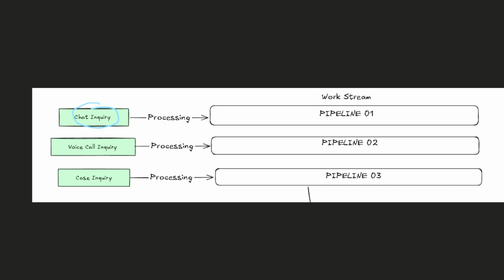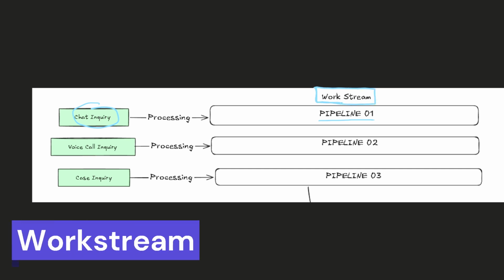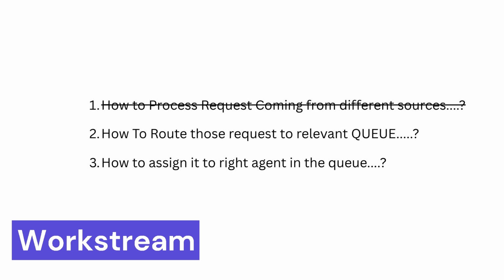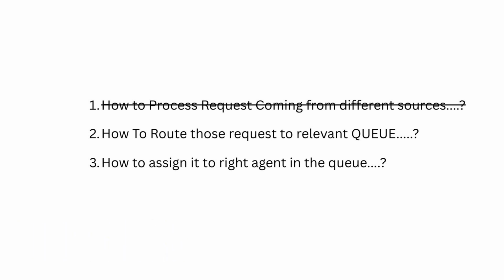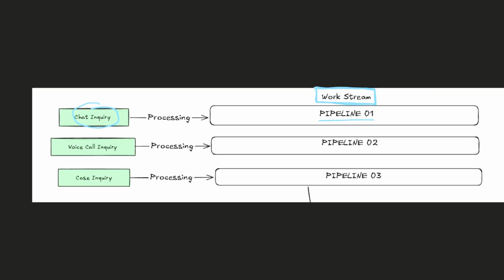So we understand that we have a different pipeline for processing different types of incoming queries or problems that a customer is facing, because they all need different functions, and that pipeline is what we call a work stream. So that's how we solve the first problem, that there are different types of channel: by creating different types of work stream, we process different types of channel work item.